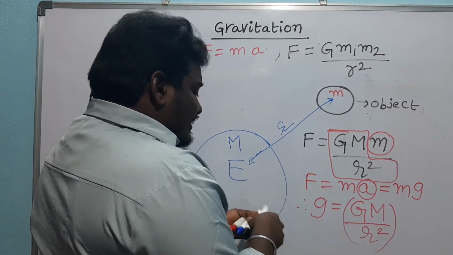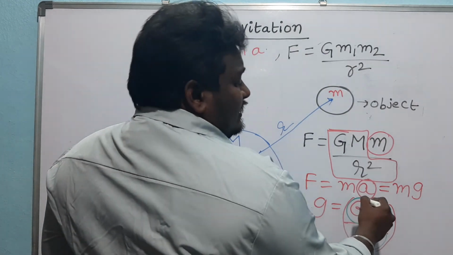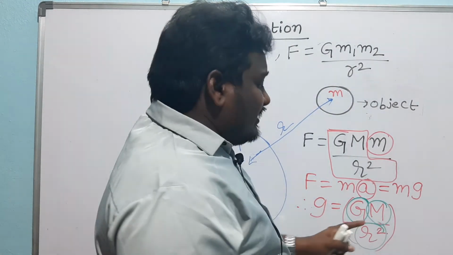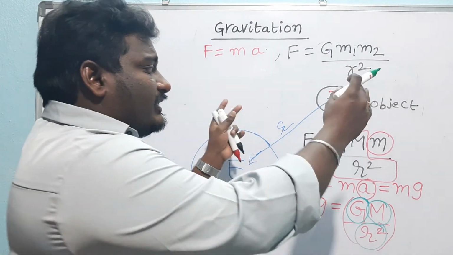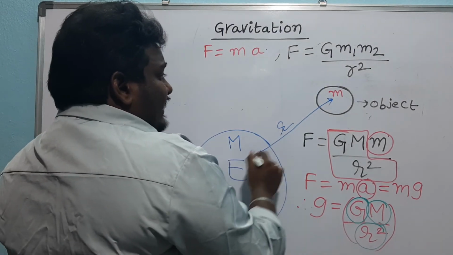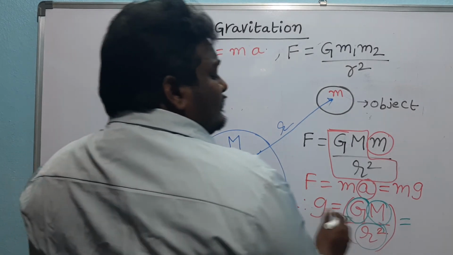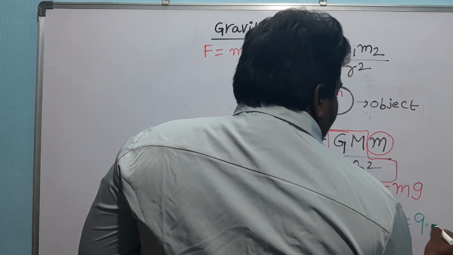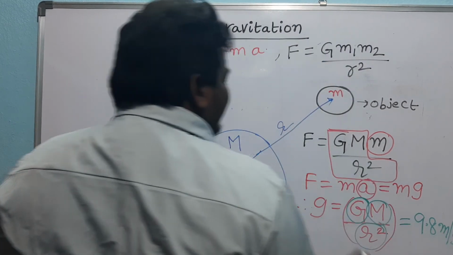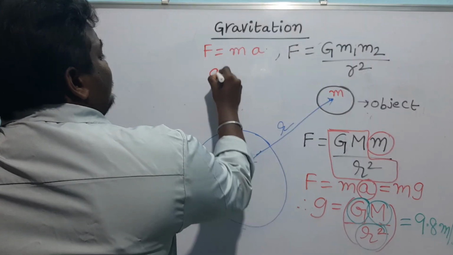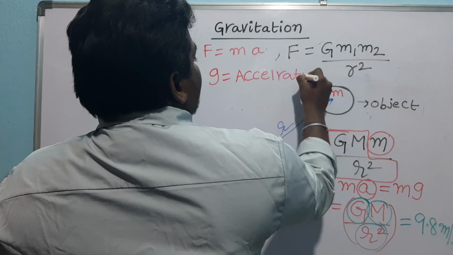Here capital G, capital M, capital R are constants, because G is the universal gravitational constant, capital M is the mass of the earth, and R is the distance between the earth and the object. So the acceleration due to gravity is also a constant, that is 9.8 meter per second square. This small g is the acceleration due to gravity.